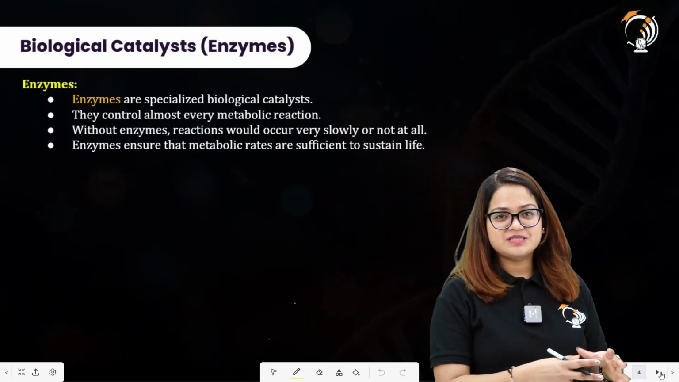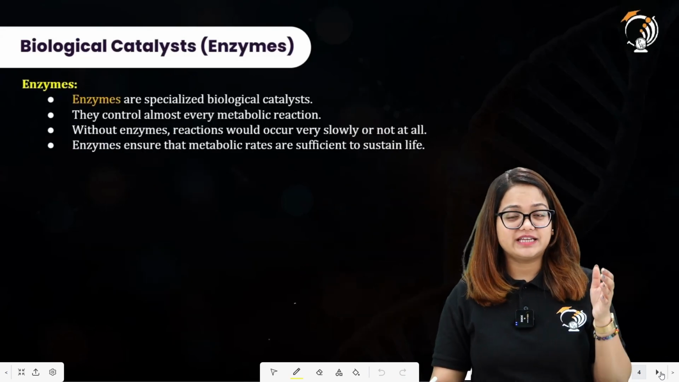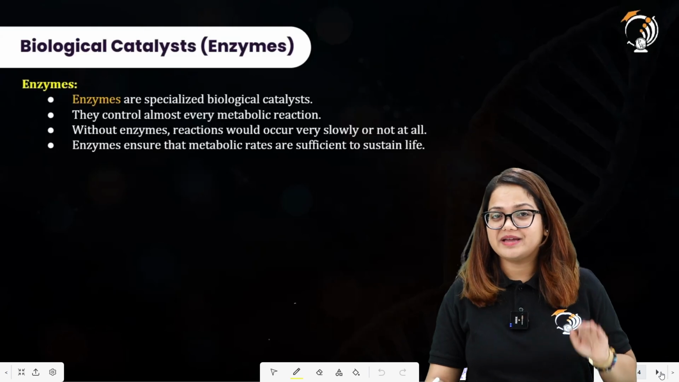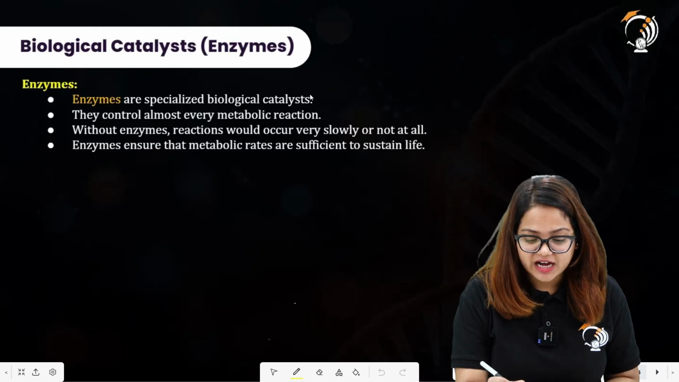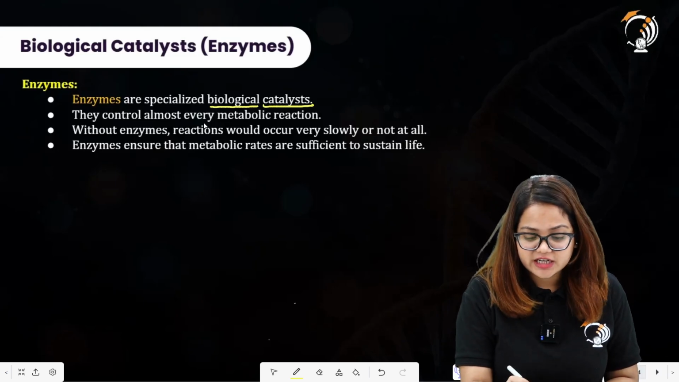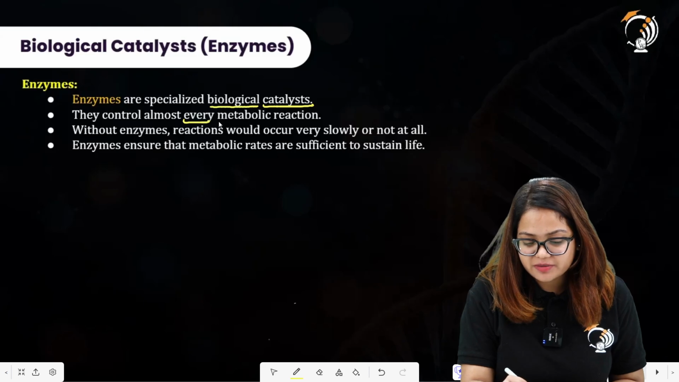Now, what are enzymes? Since we have talked about the catalyst, enzymes are biological catalysts. Now what do we mean by enzymes? These are specialized biological catalysts. They control almost every metabolic reaction.